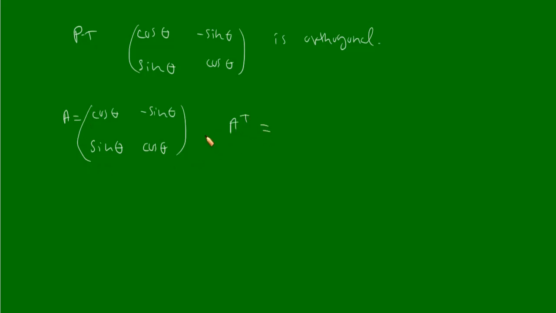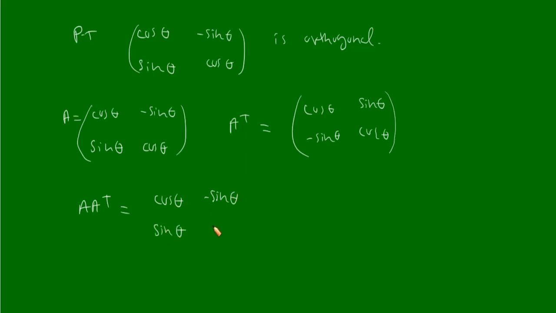A transpose will be equivalent to cos theta, sin theta, then minus sin theta, cos theta. Now let us consider the product A into A transpose. This will be equal to cos theta, minus sin theta, sin theta, cos theta into A transpose, that is cos theta, sin theta, minus sin theta, cos theta.